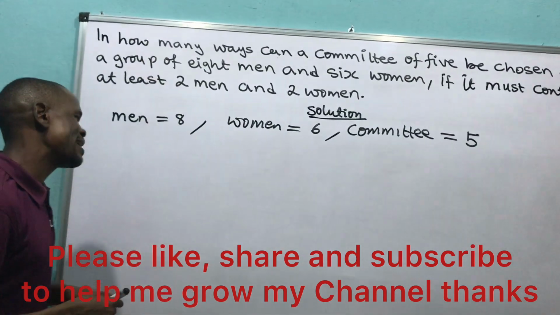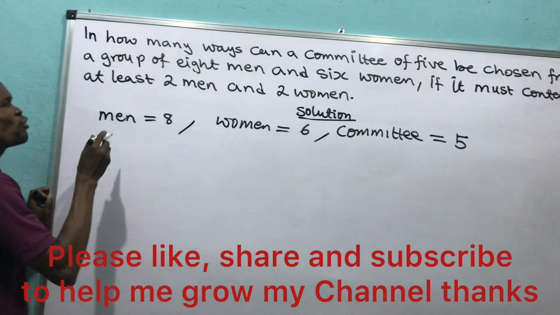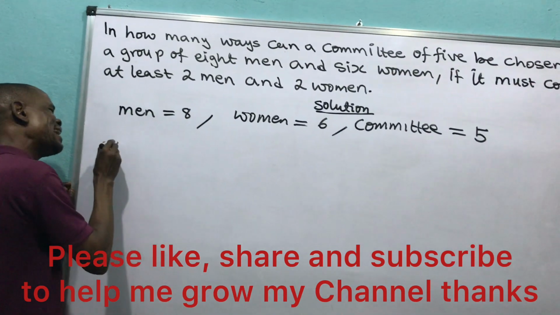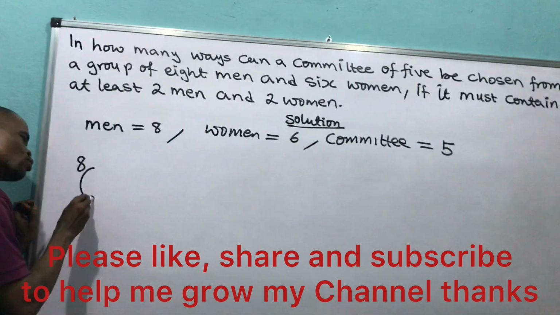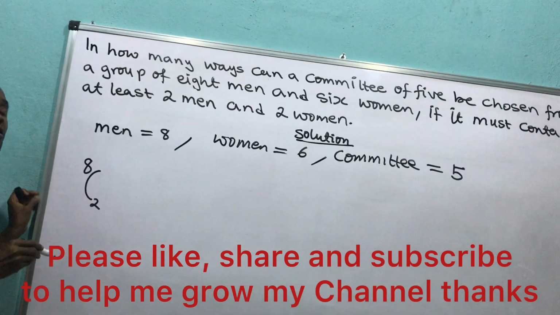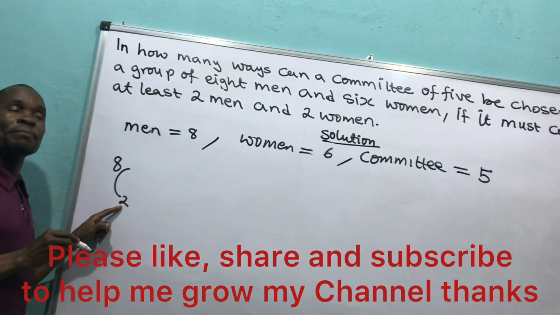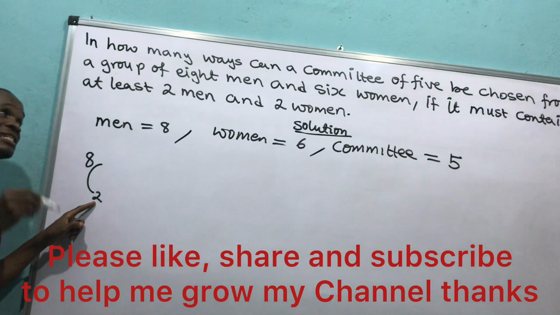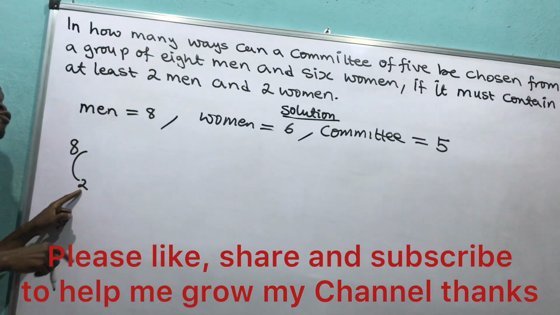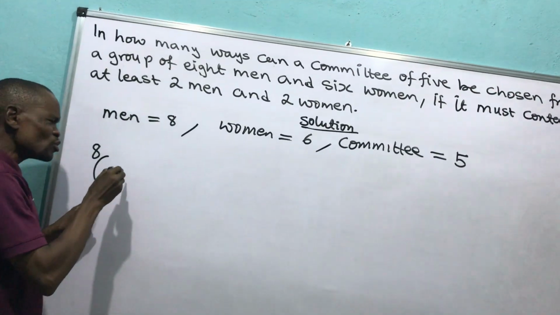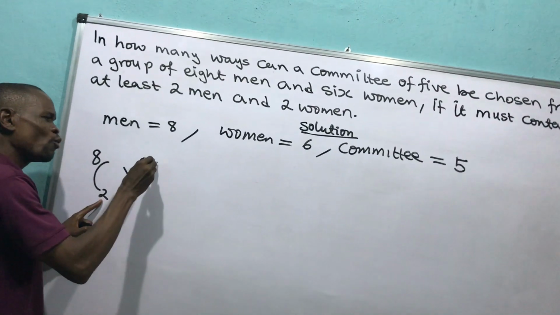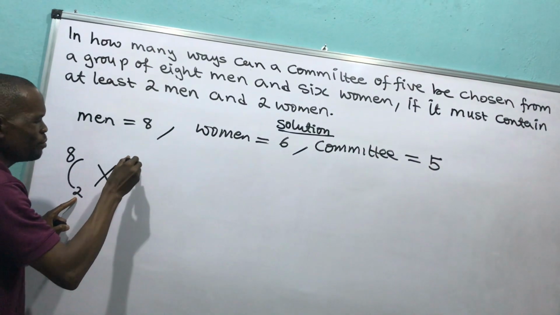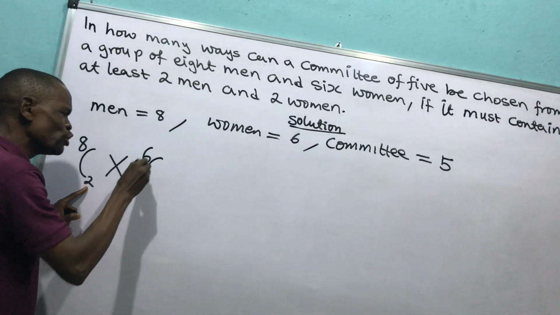Then let us look at it. Out of 8 men, I'm going to choose 2, which is the least number of men that will be in that committee. The least is at least 2 men. Then, times, out of the 6 women, I'm going to choose 3.